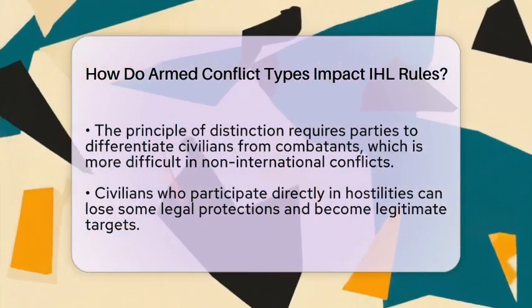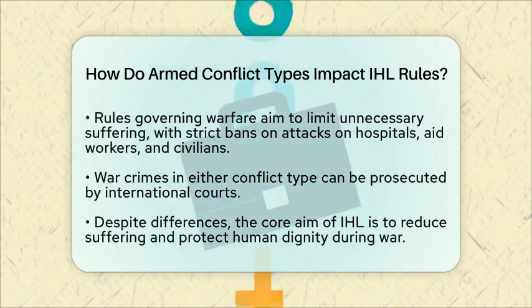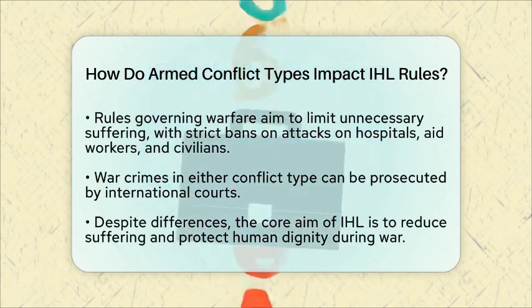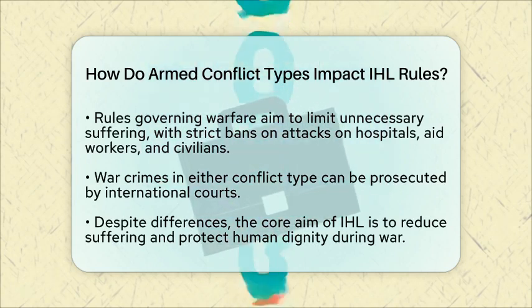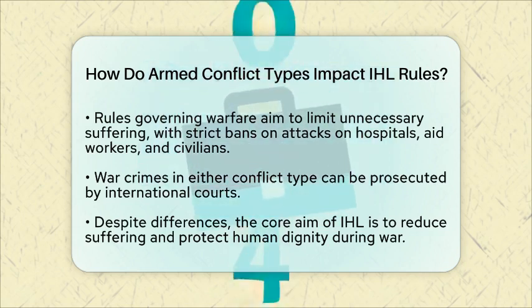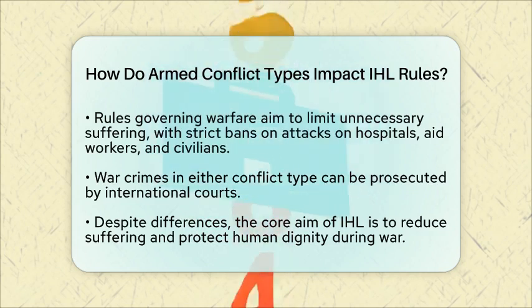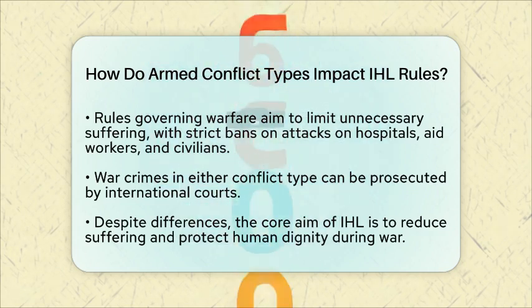The rules about how wars are fought also differ. International conflicts regulate the means and methods of warfare more strictly to avoid unnecessary suffering. Attacks on hospitals, aid workers, or civilians are serious violations, no matter the conflict type. These rules help guide how humanitarian aid is delivered and how legal accountability is enforced. War crimes committed in either type of conflict can lead to prosecution by international courts.